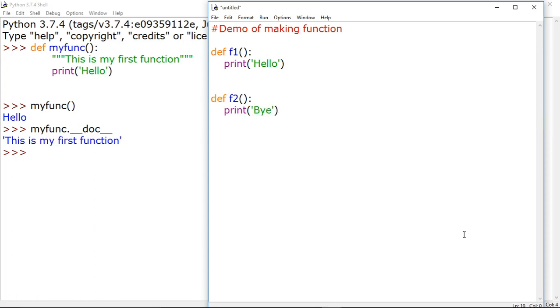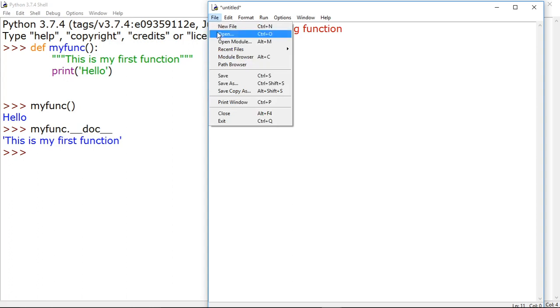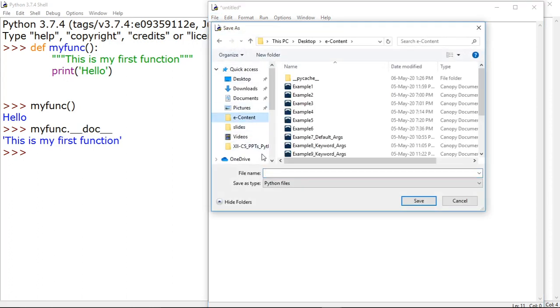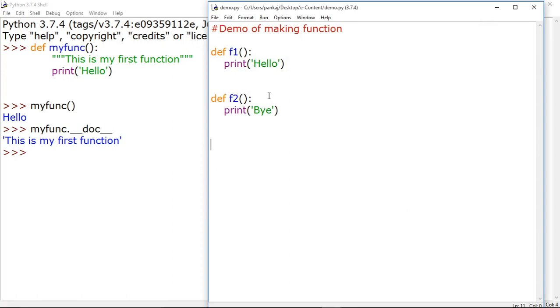Now you see we have written the functions, and to save and run this program, I go to file and save this program. I am giving this the name demonstration, and now I am running this program by using the key F5.